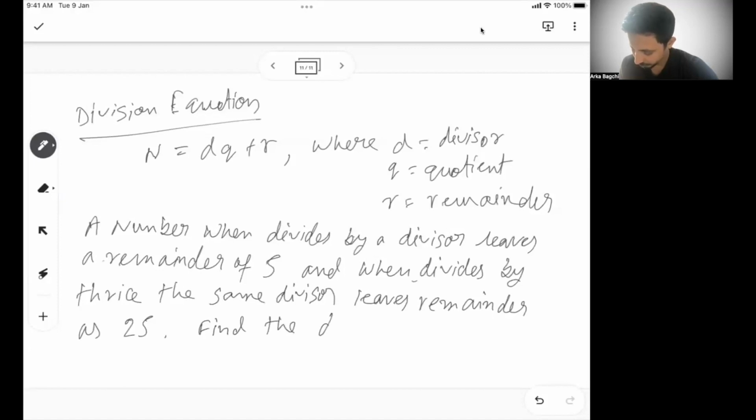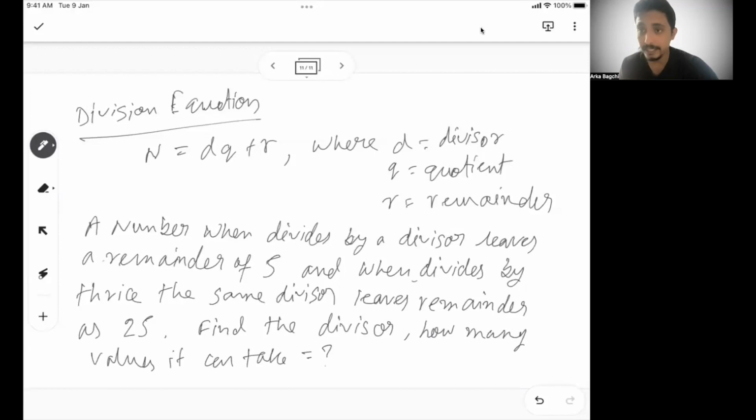Find the divisor and how many values it can take.